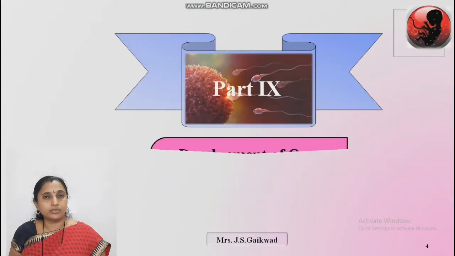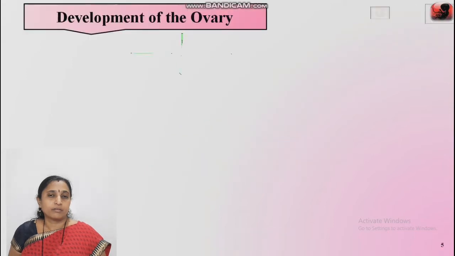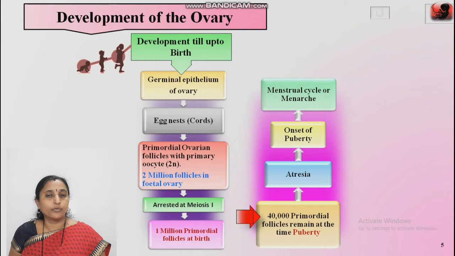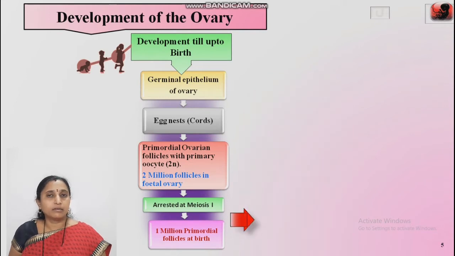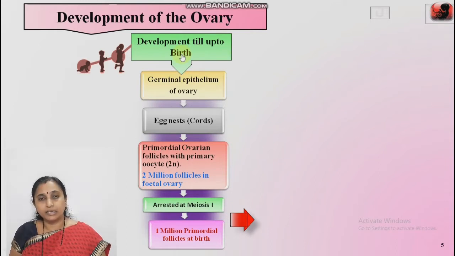Now we are going to discuss part 9, development of the ovary. Here we are going to study the development of the ovary in 3 life stages of the female human being: development of the ovary up to birth, the start of puberty, and during the menstrual cycle. What are the sequences found in the development of the ovary? Here is the sequence of the development of the ovary.